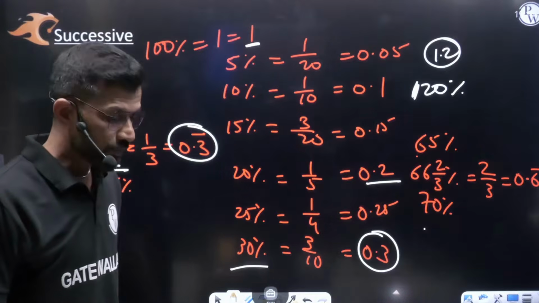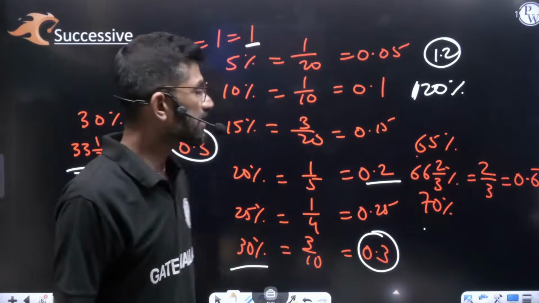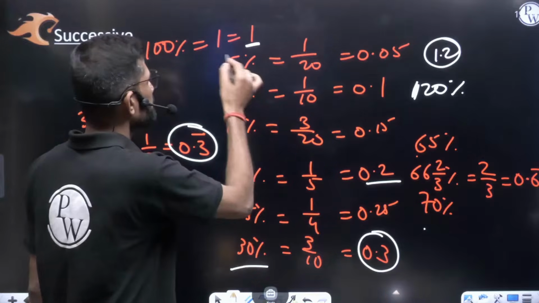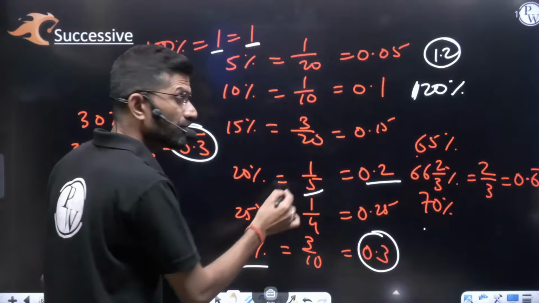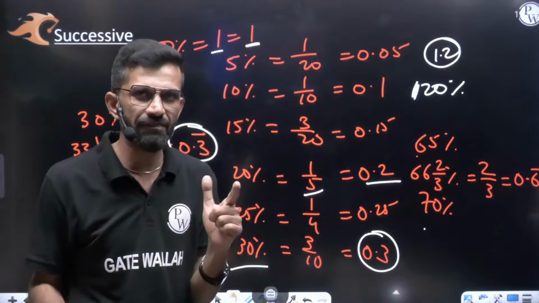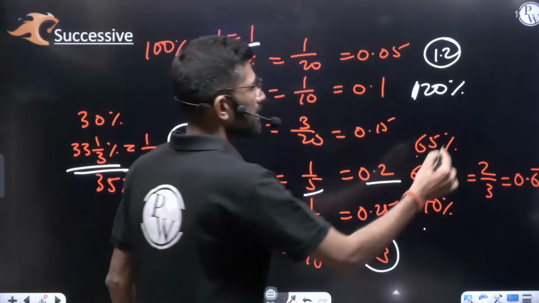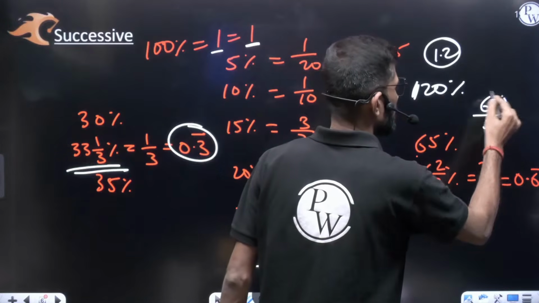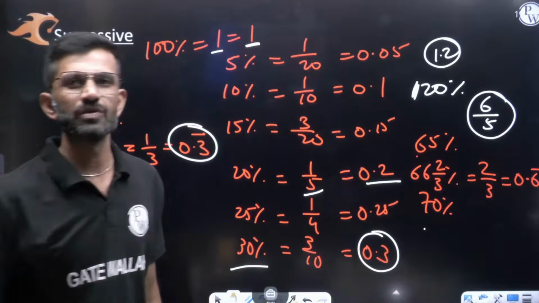No, sir, I want it in fraction. If you want it in fraction, don't worry. 100% is 1, 20% is 1 by 5. Means 1 by 5. 1 is actually 5 by 5. In that, 1 by 5 more means it will be 6 by 5 of the value. From there you can add and you can say.